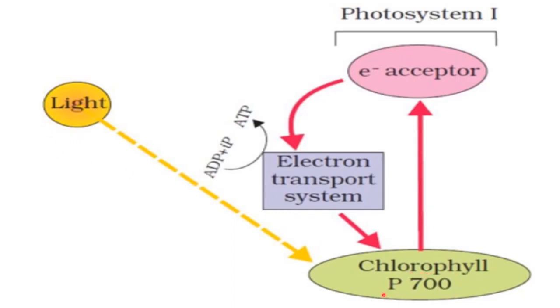First of all, light of 700 nanometer is absorbed by this photosystem 1. As you can see, these photons are coming here on photosystem 1, and the electron excited from here is moving through the electron transport system and then is coming back to photosystem 1, and here ATP production is occurring. So because the electron excited from photosystem 1 is coming back to photosystem 1, it is cyclic photophosphorylation.